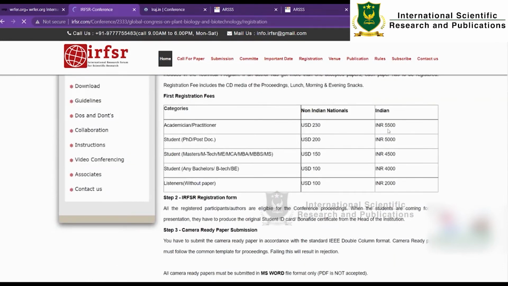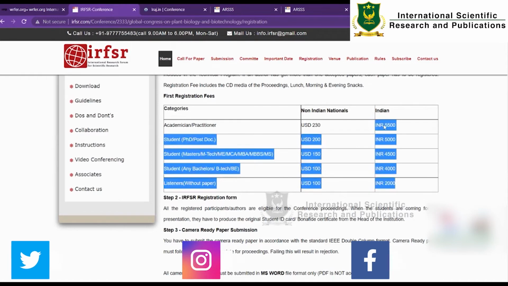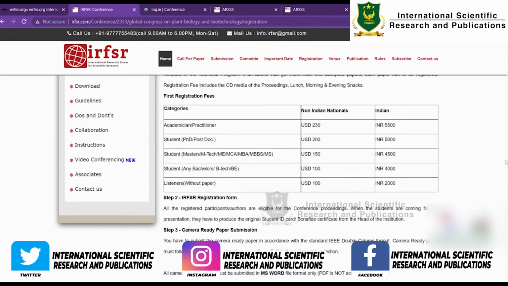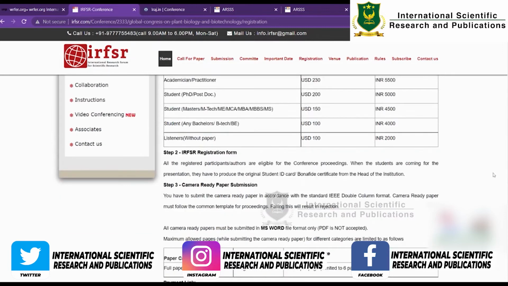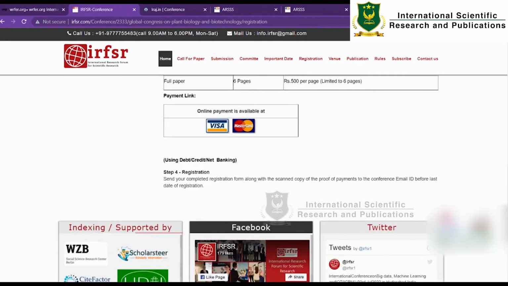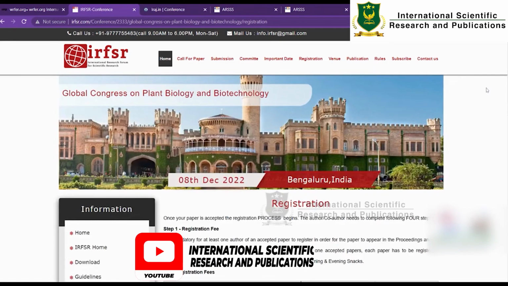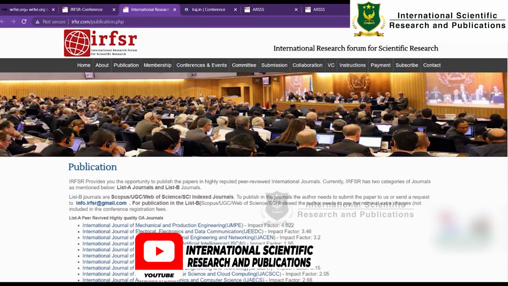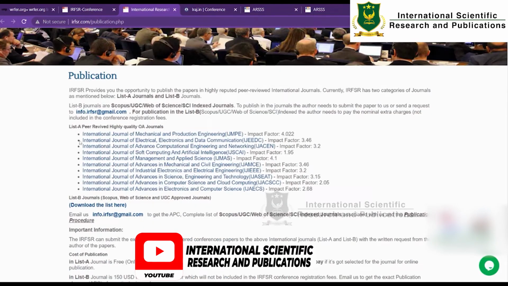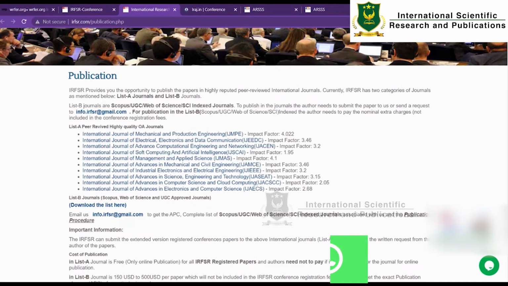This is also a nominal fee. Every conference will cost around 7,000 to 10,000. This is what the conference costs. If they haven't provided any information about the publication, on which journal, here they have mentioned that these are the list of journals. You can just cross check whether it is there in Scopus or Web of Science till now, and if it is there you can